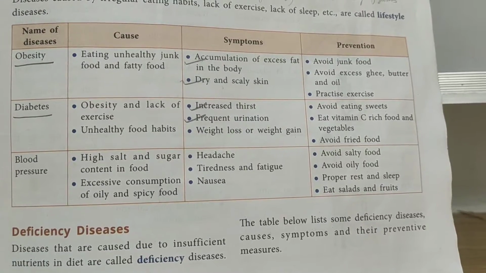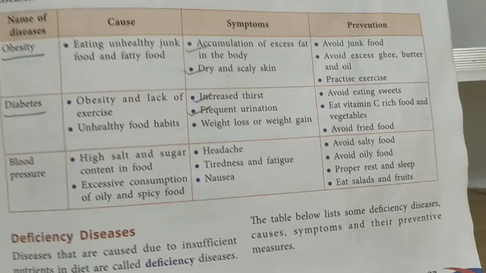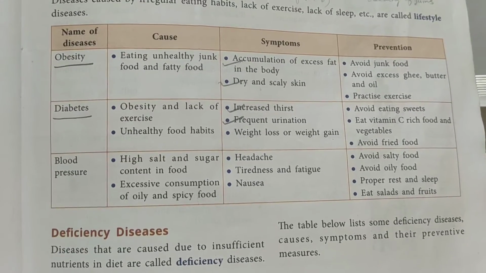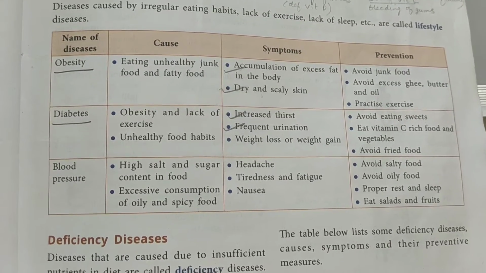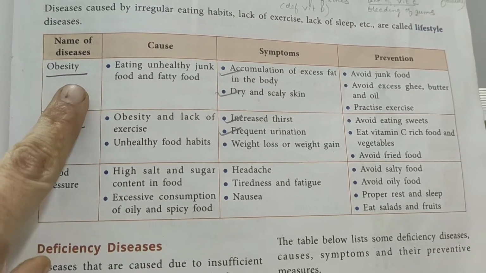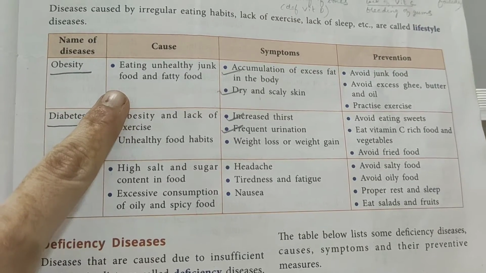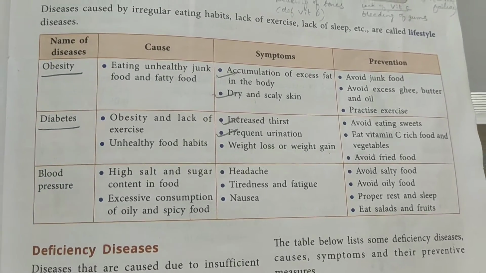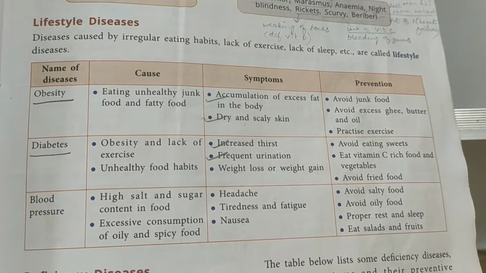Now children, come to page number 37 of your science book. Here, in lifestyle diseases, we will discuss obesity, diabetes and blood pressure. Let's come to the obesity part first. Why is obesity caused? Obesity is a condition where excess fat accumulates in the body.